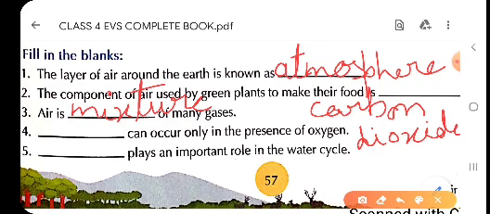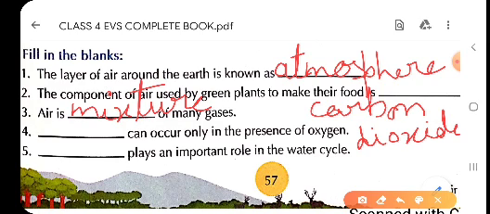Dash can occur only in the presence of oxygen. Children, there are many phenomena which occur only in the presence of oxygen, but here which we have studied are respiration, or you can say breathing, or burning. Both these activities are possible only in the presence of oxygen. Children, we cannot burn fire without oxygen, and also we cannot live without breathing oxygen.